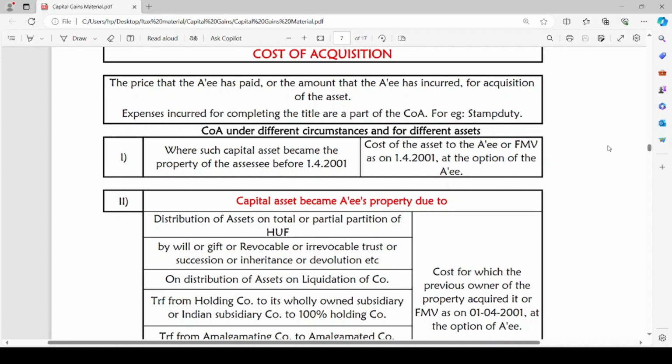Either the real cost incurred by the assessee to acquire such asset, or the fair market value of such asset as on 1st April 2001. At the option of the assessee, any of such will be considered as cost of acquisition. This is the case where the capital asset became the property of the assessee before 1st April 2001.